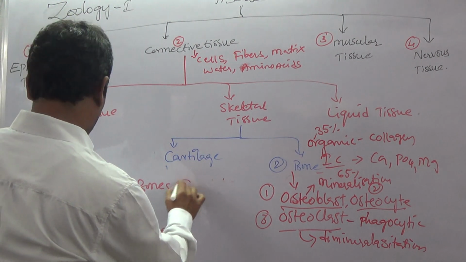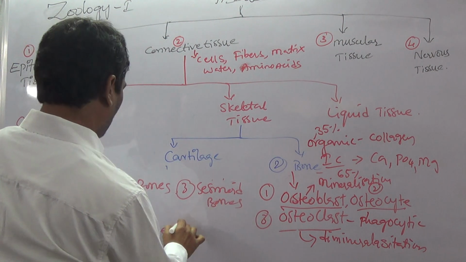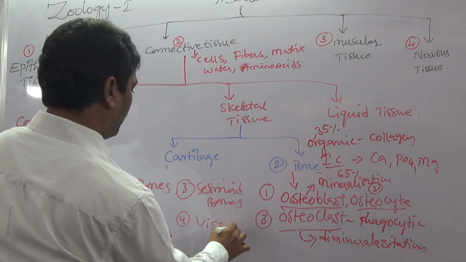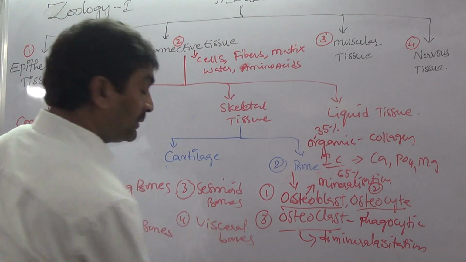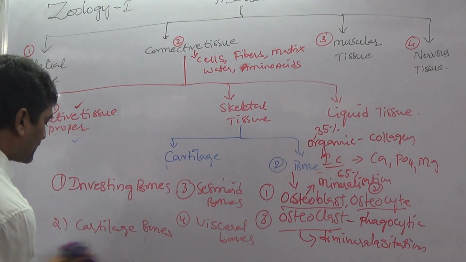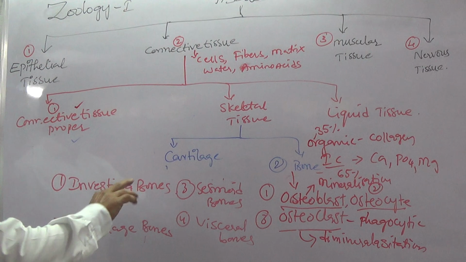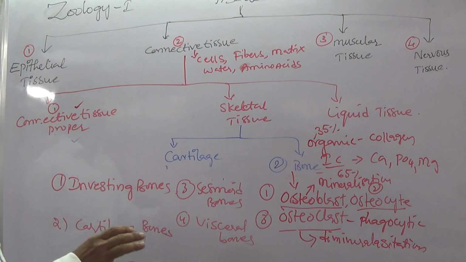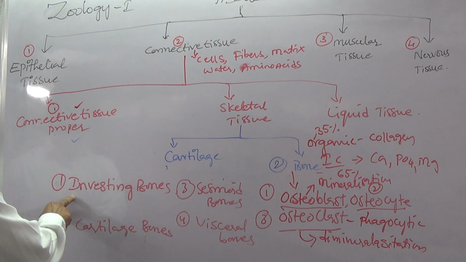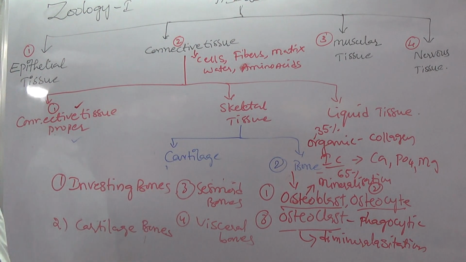Third, sesamoid bones. Fourth one is visceral bones. So generally bones are of four types, based on formation of bone tissue. So the four types are: investing bone, sesamoid bone, cartilage bone, visceral bone.